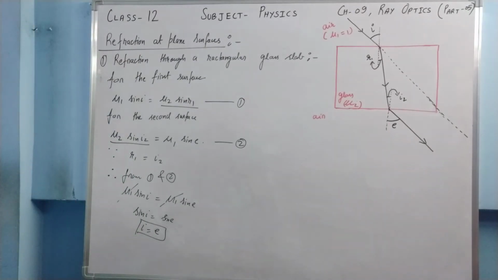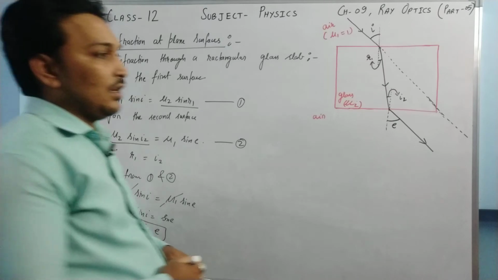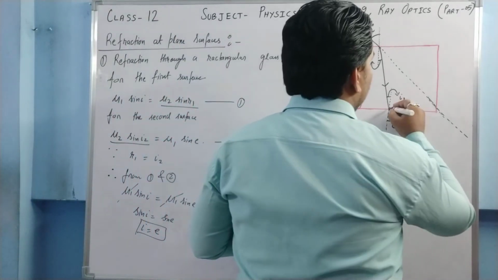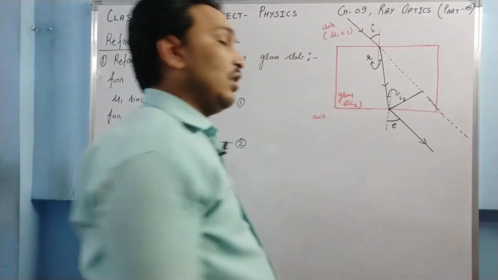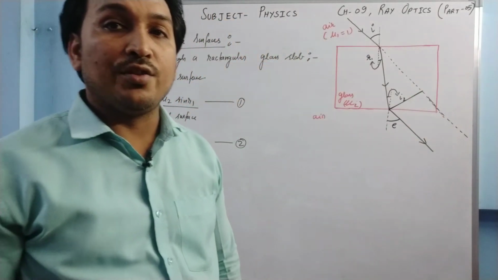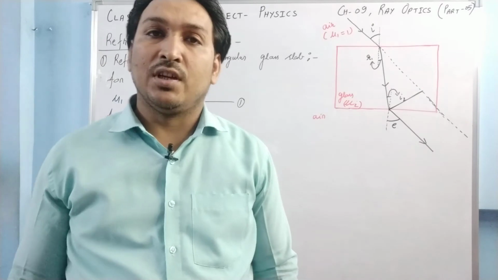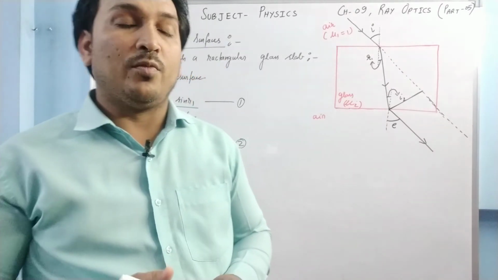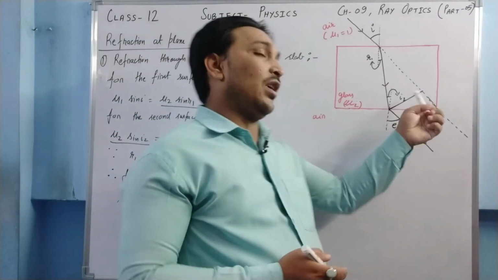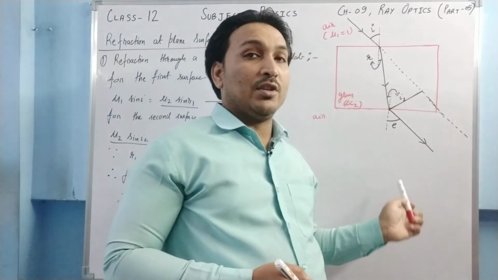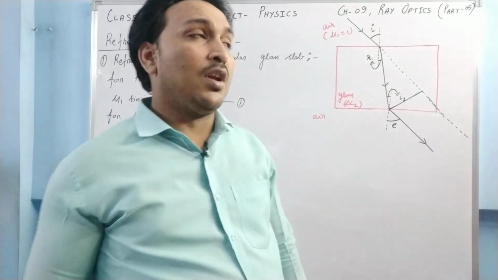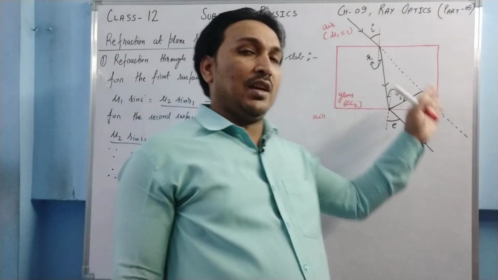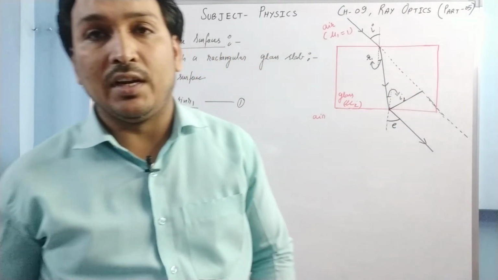Now what we have to know is the perpendicular distance between these rays. What is this called? This is called lateral shift or lateral displacement. The perpendicular distance between two parallel lines, the incident ray and the emergent ray, is called lateral shift or lateral displacement. Now we need to find out the value of that lateral shift.